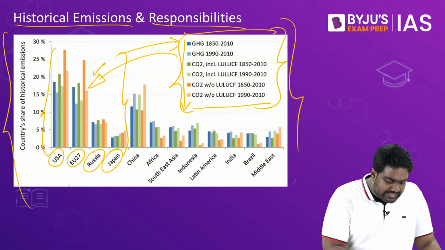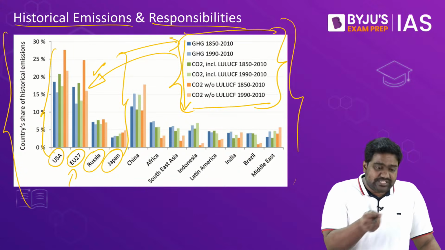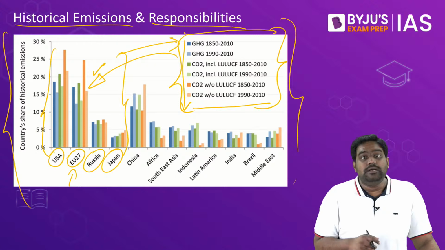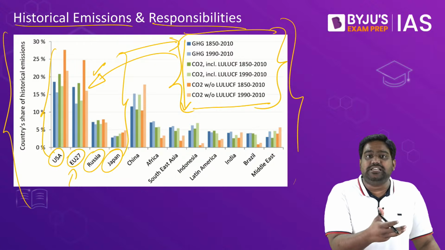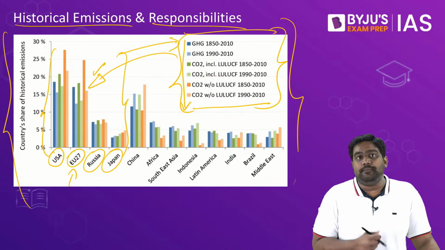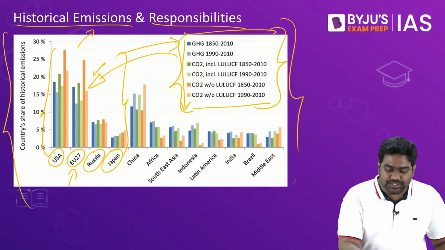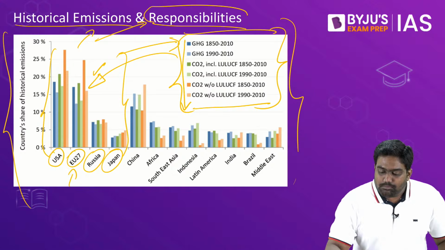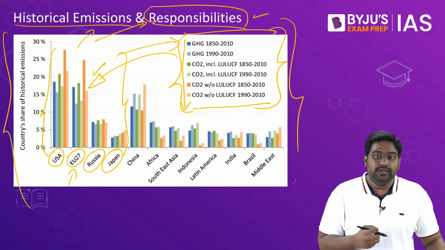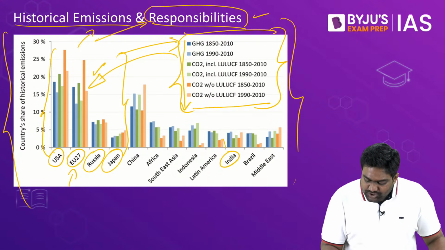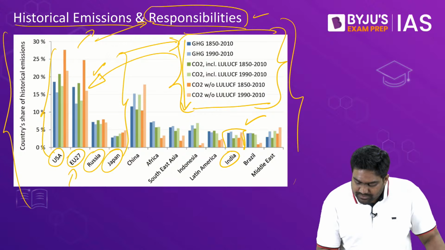This is how they triggered their economic growth. This is how they solved their socio-economic problems, but they ended up releasing GHGs and causing global warming and climate change. So they are responsible for these historical emissions and they should take up more responsibilities. Now compare this with the emissions of countries like India or even Brazil.